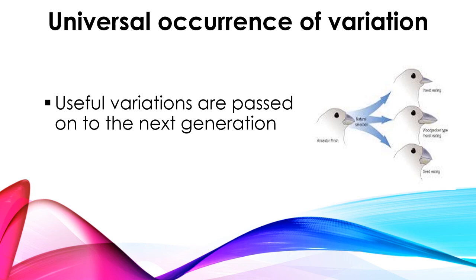The organisms may try to bring variation to survive in the changing environment, but not every variation is suitable to survive. So the suitable variation alone, the useful variation alone, may pass to the next generation. That is the concept of Darwin, and he said that this universal occurrence of variations may happen among these organisms.